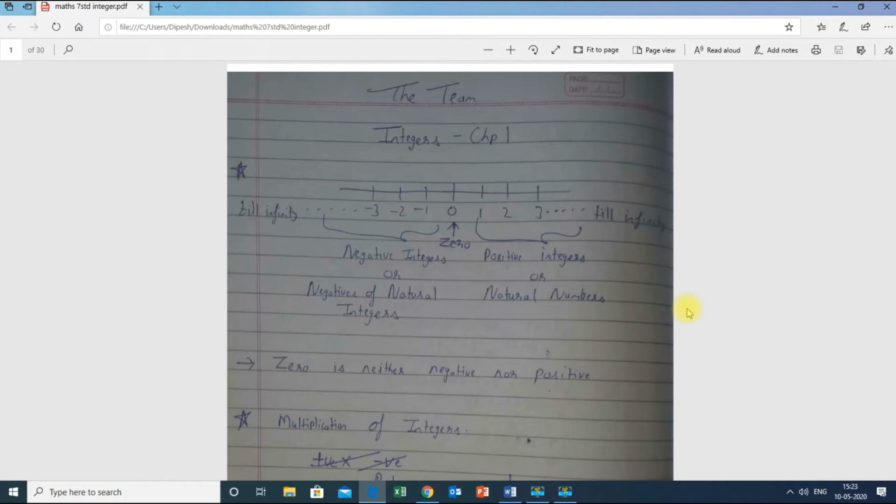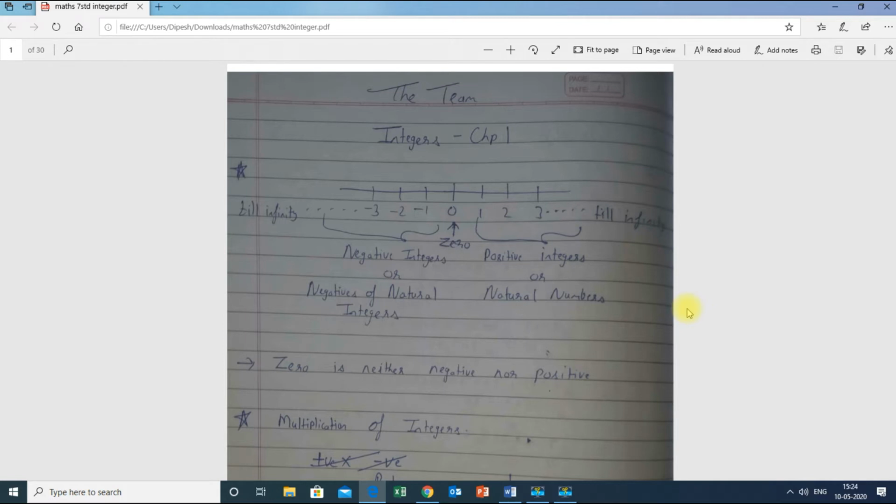Then there are prime numbers. Prime numbers are the numbers which are not divisible by any other number except that particular number and 1. For example, 2 is a prime number, which is not divisible by any other number except itself and 1. 3 is also a prime number. If I say 7, or 5, these are all prime numbers. So prime numbers are divisible only by themselves and 1.